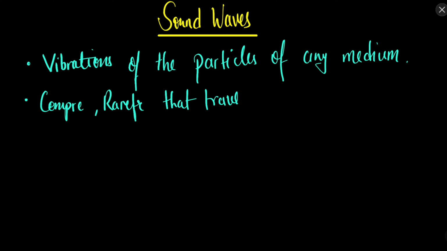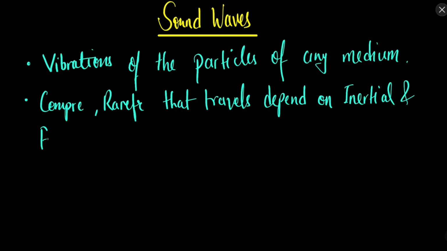So the compression or rarefaction that travels in the medium depends on the inertial and elastic properties of the medium.